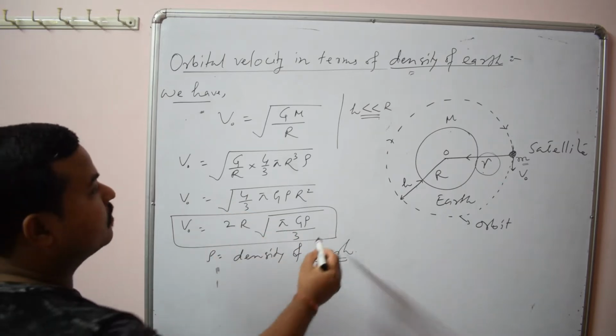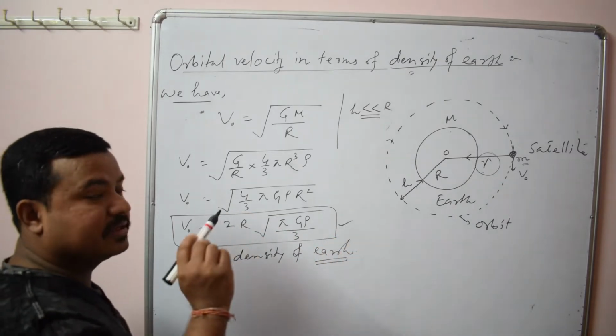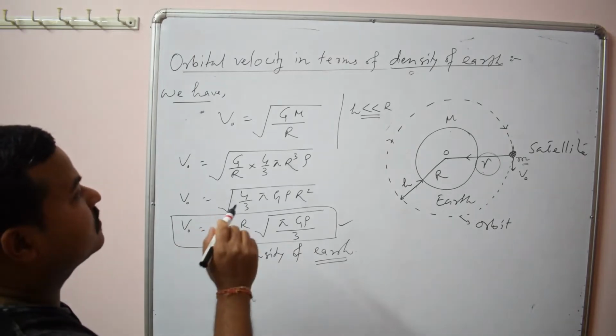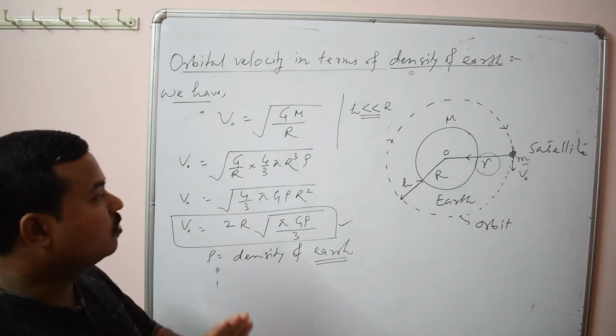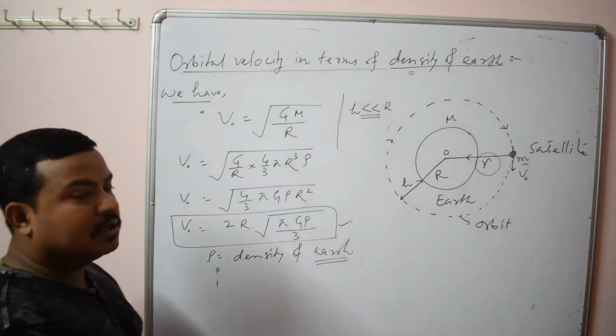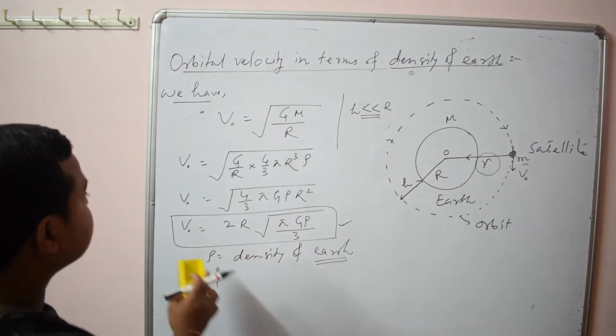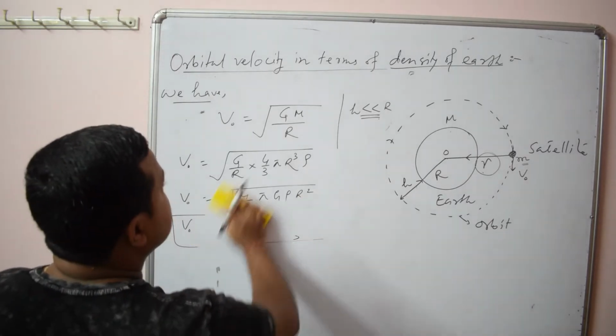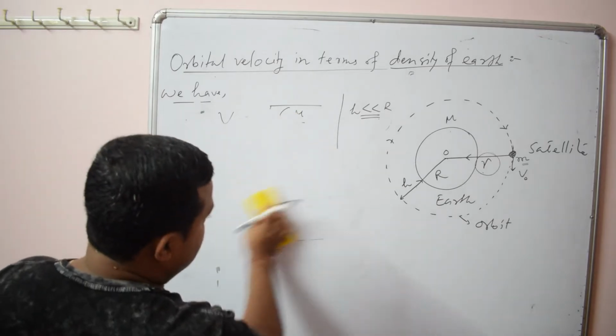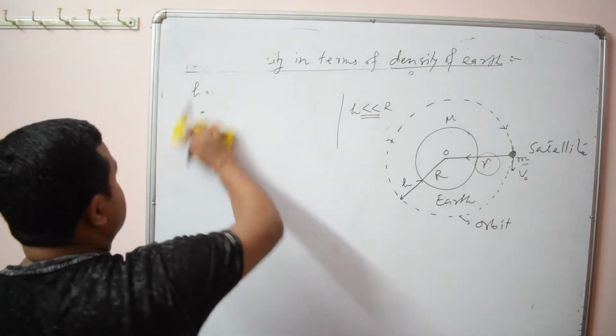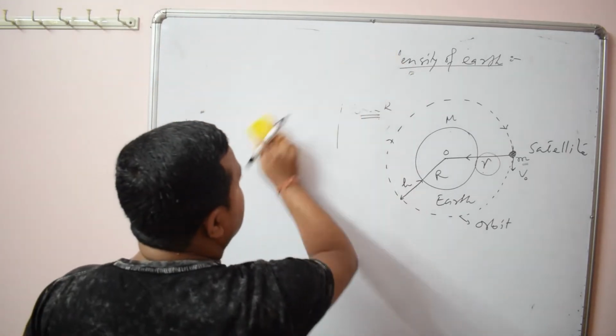One is in terms of density, one is in terms of acceleration due to gravity, one is in terms of what? Mass. Now depending on the question, you have to choose the correct formula. Okay, so this is all about orbital velocity as far as formulas are concerned.